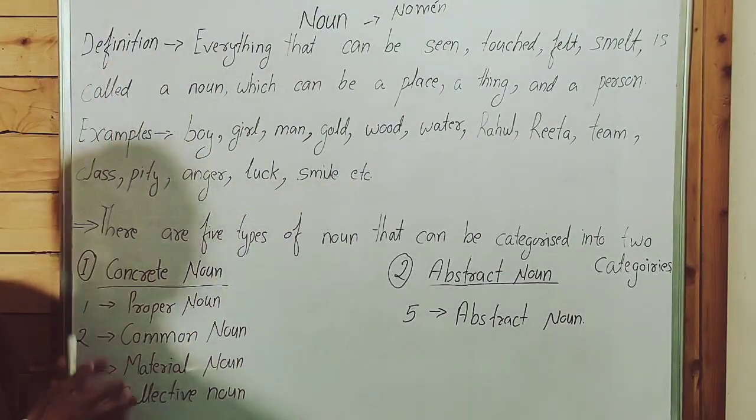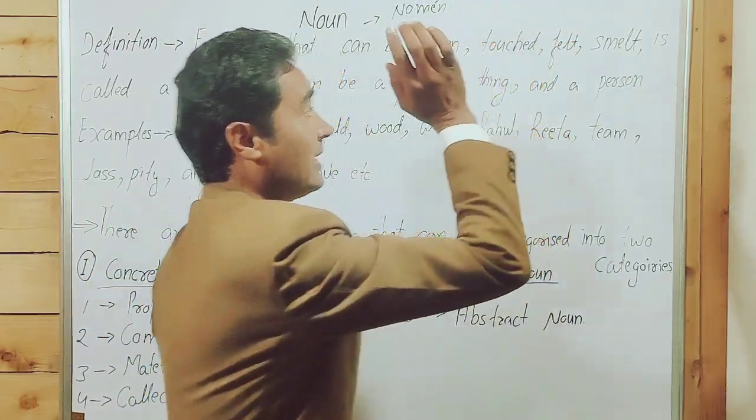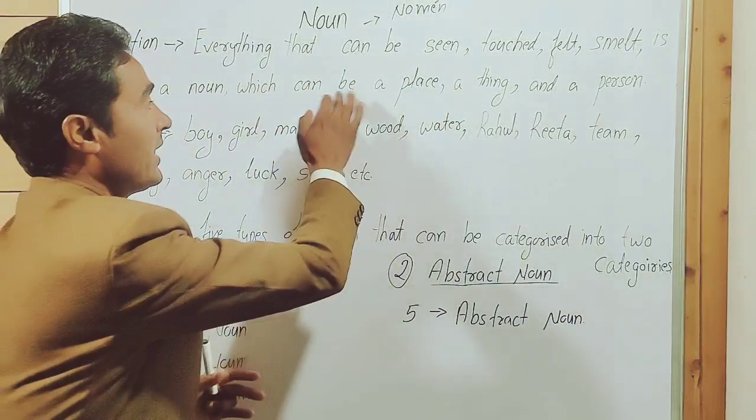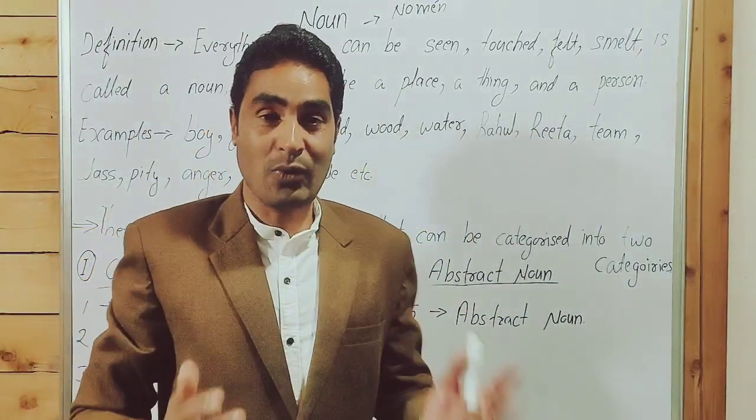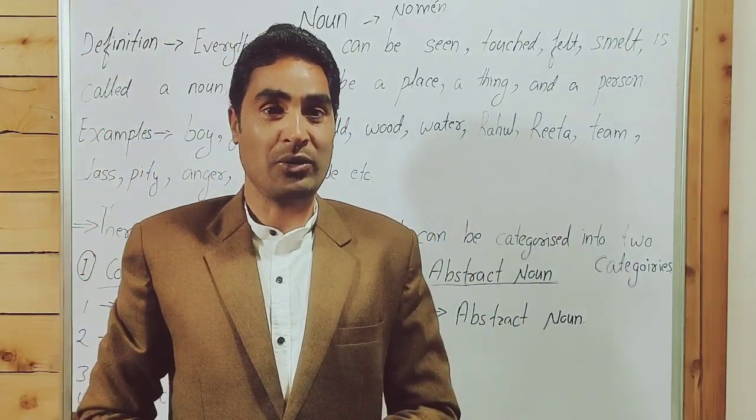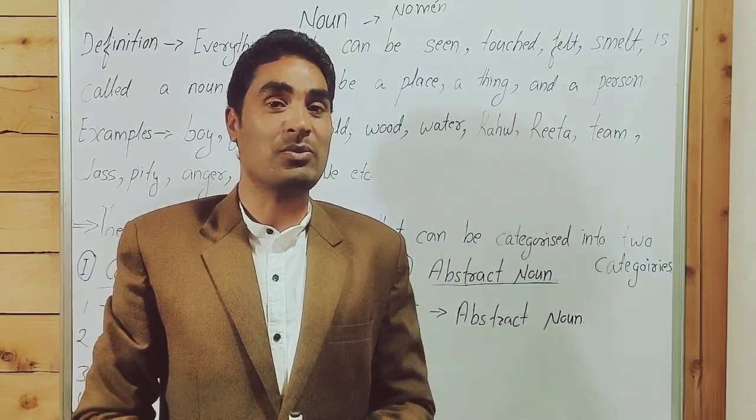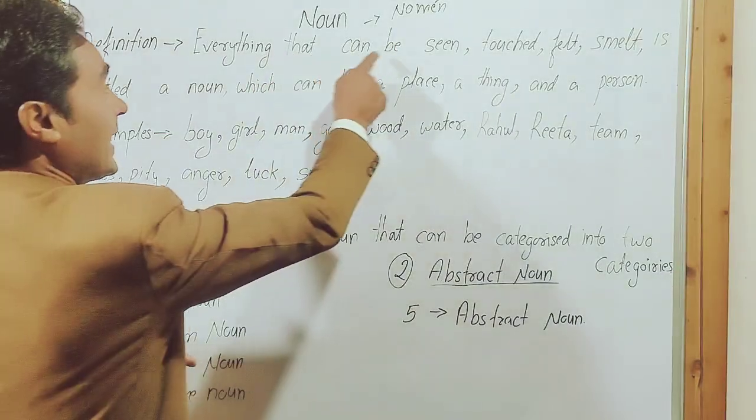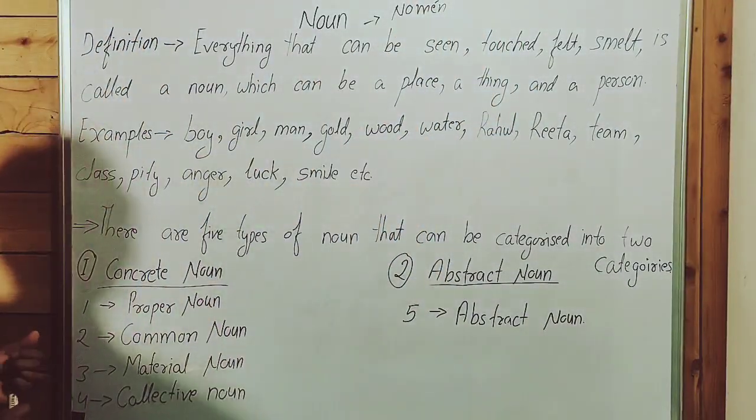So the definition: everything that can be seen, that can be touched, that can be felt, smelt is called a noun, which can be a place, which can be a thing, and which can be a person. Point to be noted, my dear friends, everything around us that can be seen, touched, smelt, felt is a noun.